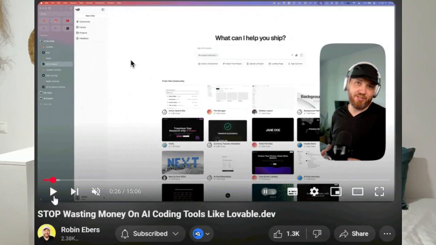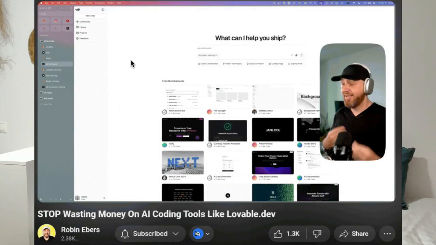So I just watched this video about wasting money on AI coding tools like Lovable, and I thought I would give my own opinion as a non-coder because I've been using all these tools, Bolt.new, Lovable, Cursor, Windsurf, all of these tools to create apps. So I thought it would be good to give a non-coder's opinion on all of these tools because this is changing every single day, getting frustrated with some tools and finding new workflows as a non-coder, right? I don't write any code, but I'm able to create apps, websites, all this stuff.